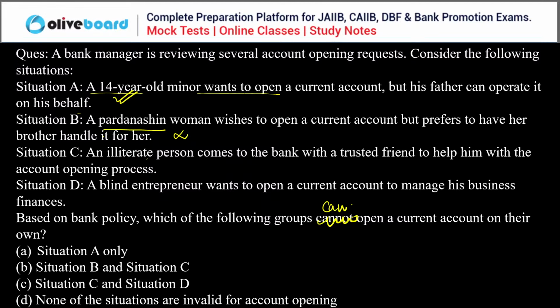An illiterate person is not allowed to open the current account. A blind person is also not allowed to open the current account. So there is a strict no, whether their brother wants to handle it, or friends come with them, or they need a current account to manage their finances, nothing. There is no flexibility in these cases. So only situation A is the correct answer. Only situation A is allowed to open the current account because there is some flexibility in this case.